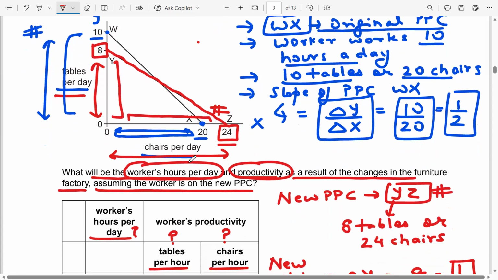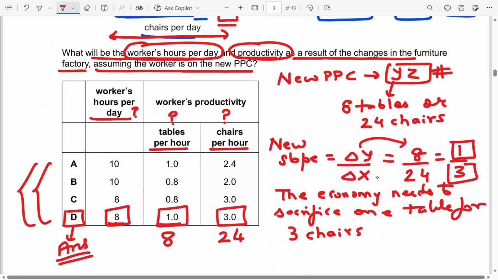That means change in Y is 8, change in X is 24. 8 over 24 gives me 1 by 3. In simple terms, you give up 1 table for 3 more chairs. If you look at the options, 1 table for 3 chairs.